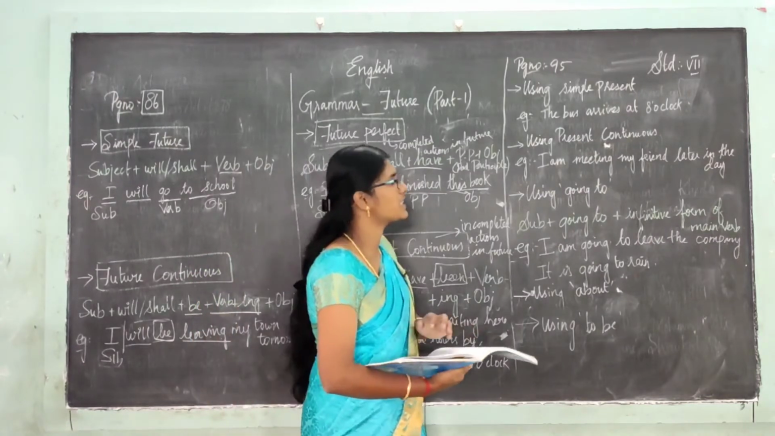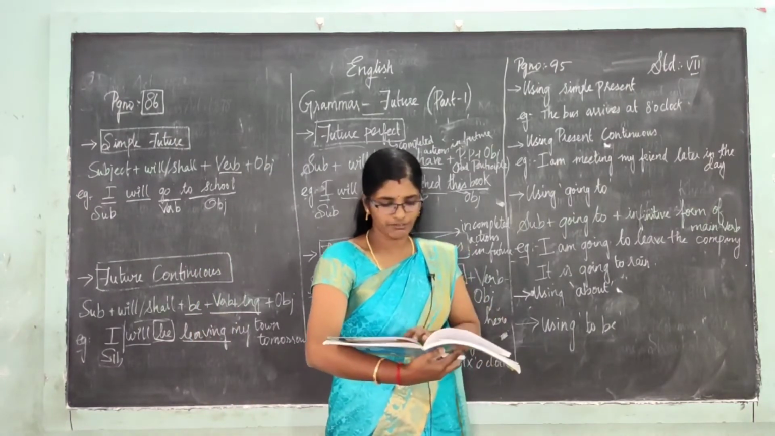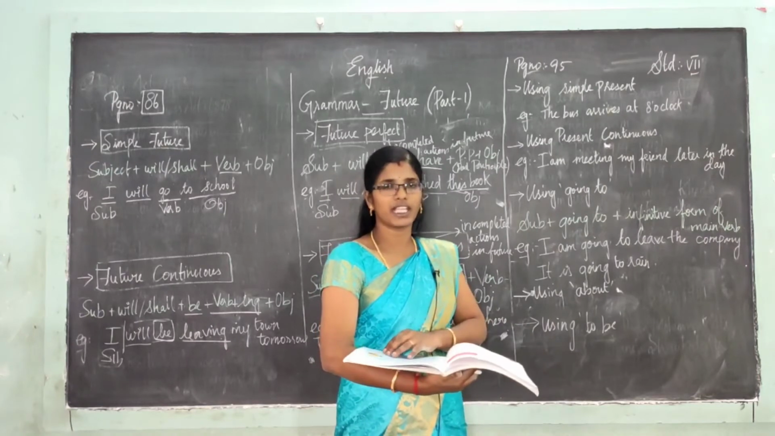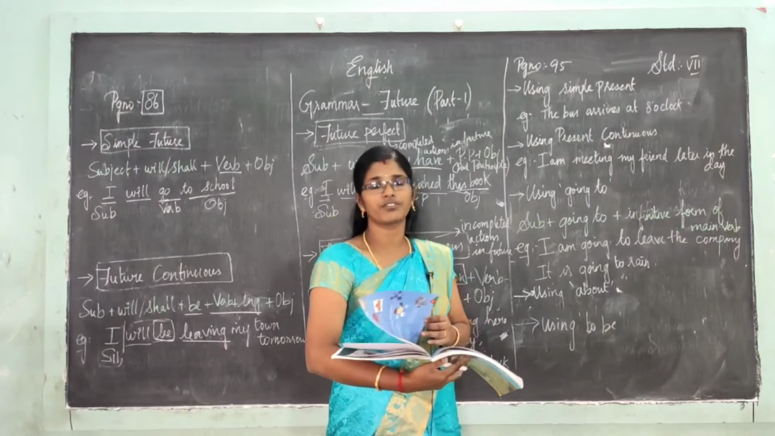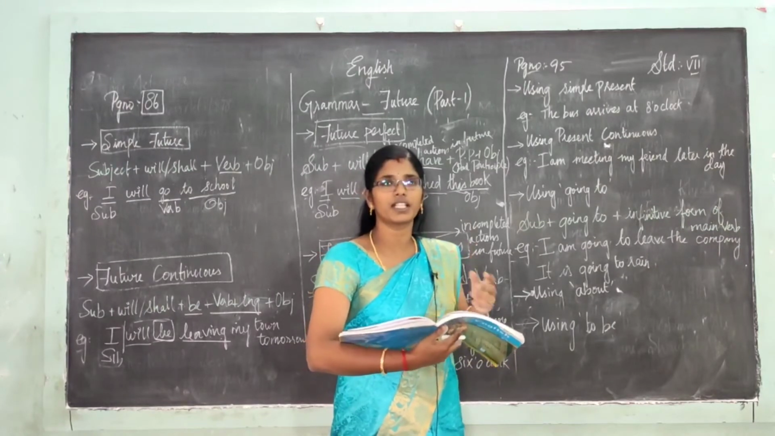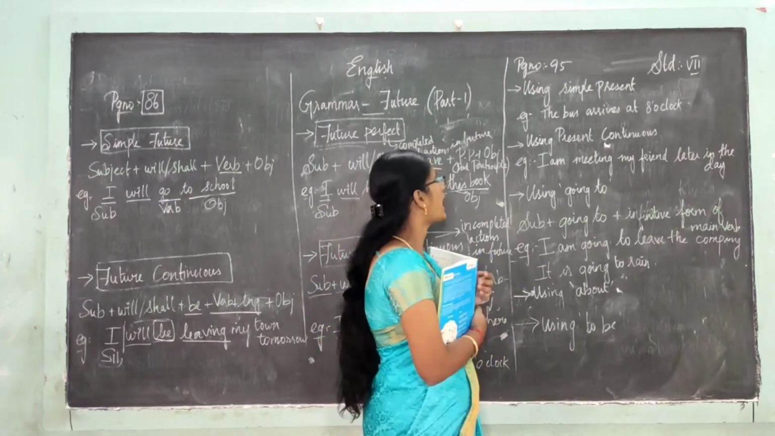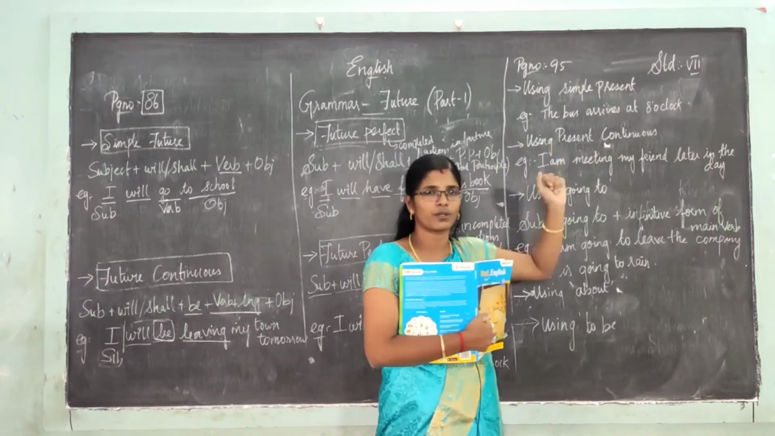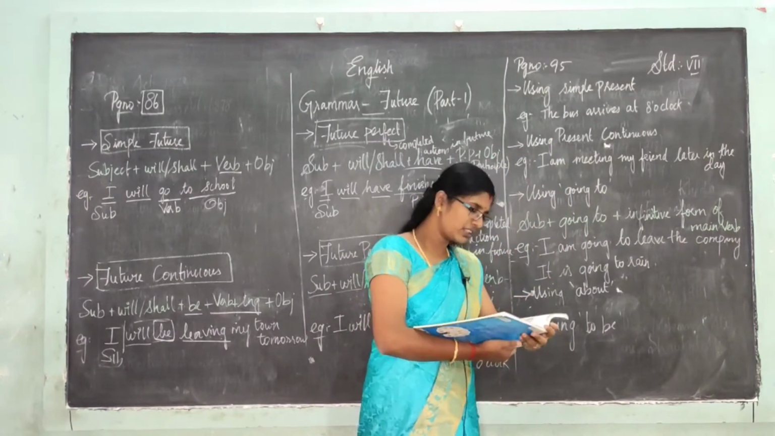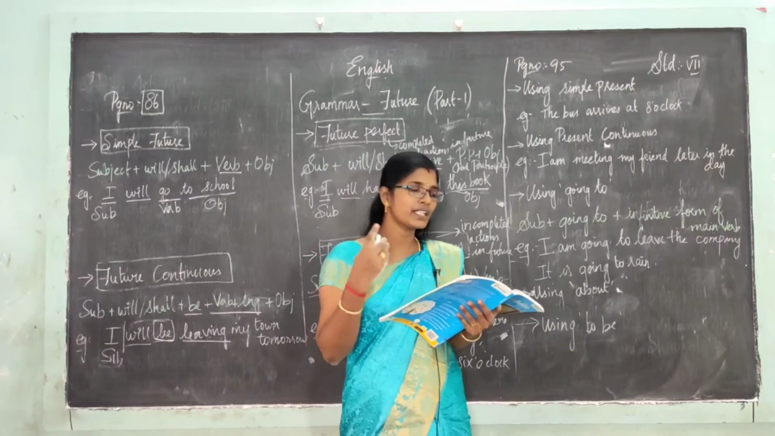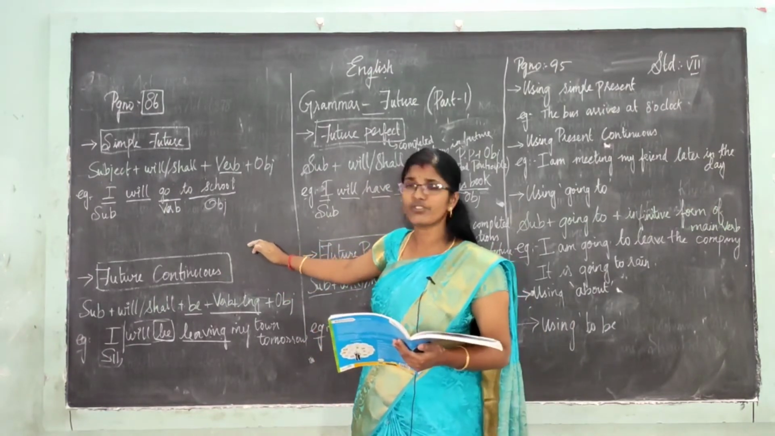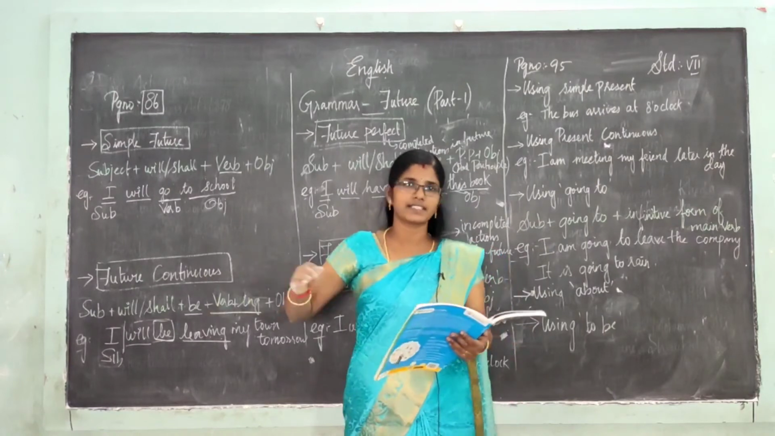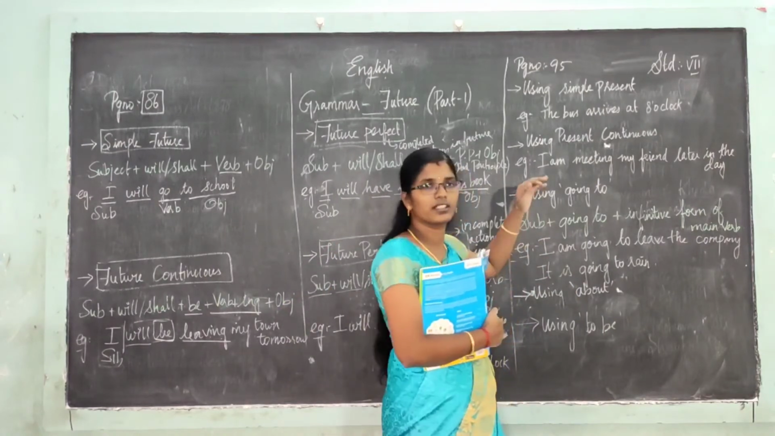Then coming to page number 95, take page number 95 in your book. In that also they have given some extra points, some words we can use to talk about the future. Okay, that we'll see. The first one: there are some other ways of referring to future as well. Likewise, we have some other ways.